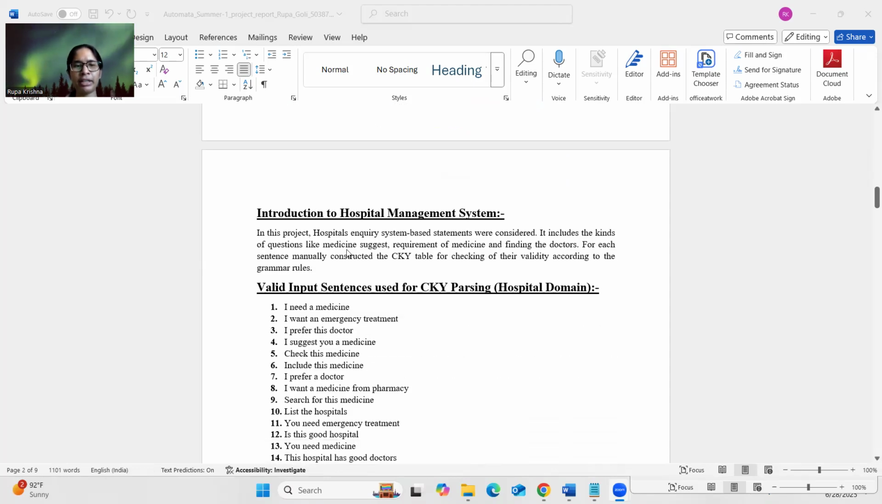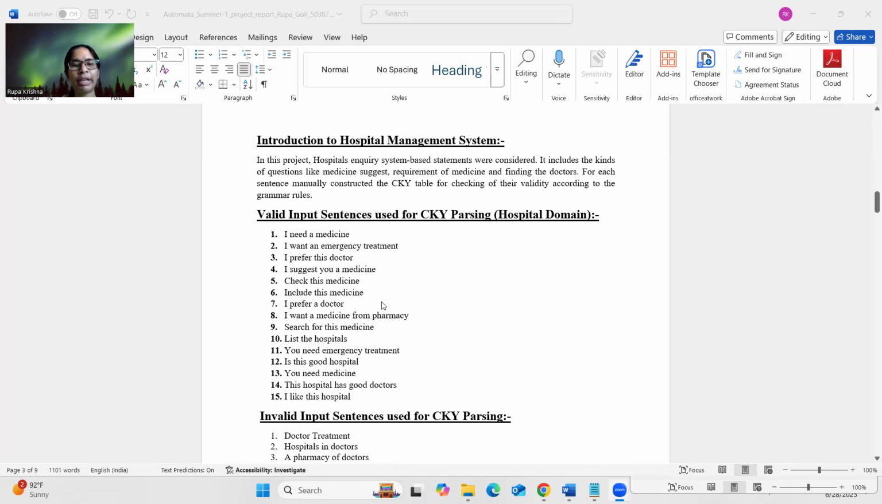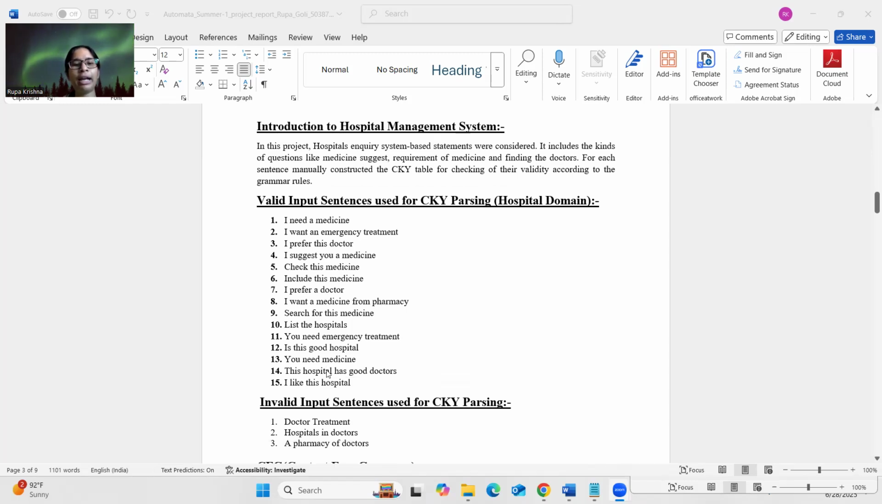When coming to the introduction, here in the hospital management system, hospital enquiry system based statements were considered. It also includes the kinds of questions like medicine suggestion, requirement of medicine, and finding the doctors. Each sentence was manually constructed using the CKY table for checking its validity according to the grammar. I have written 18 statements, and I divided those 18 statements as valid and invalid.